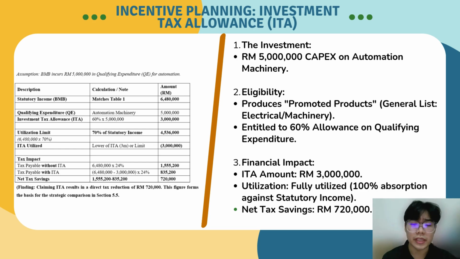Move on to our expansion strategy. Since we invest 5 million ringgit in automation, we successfully qualify for the investment tax allowance. Based on our calculation, this entitles us to an allowance of 3 million ringgit. And the best part, we can fully utilize all of it this year. This strategy alone generates a massive net tax saving of 720,000 ringgit. This is the most powerful tool in our entire tax planning.